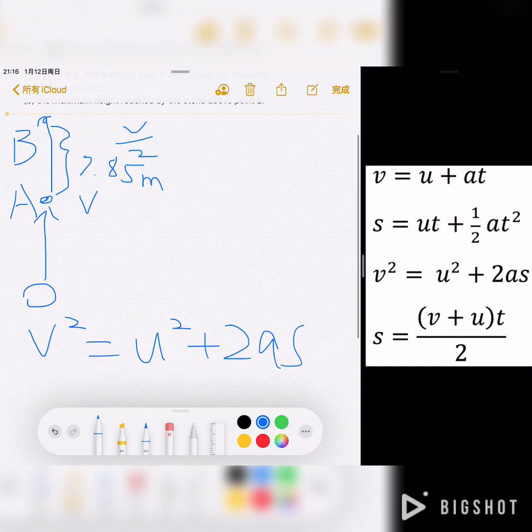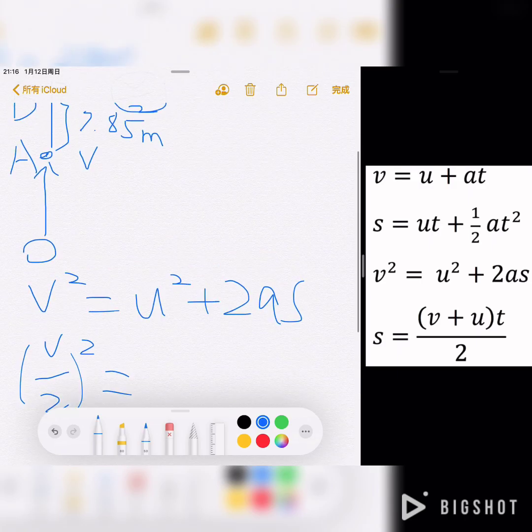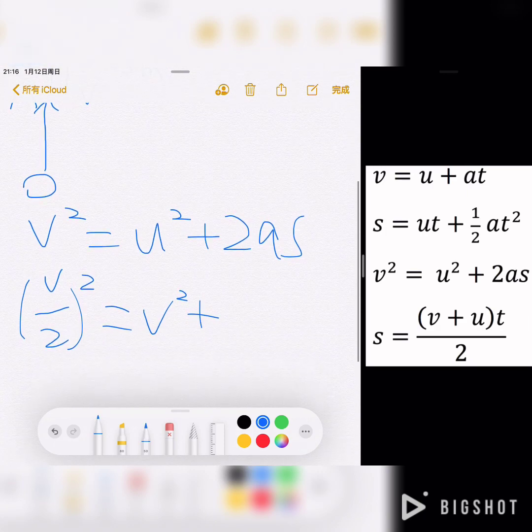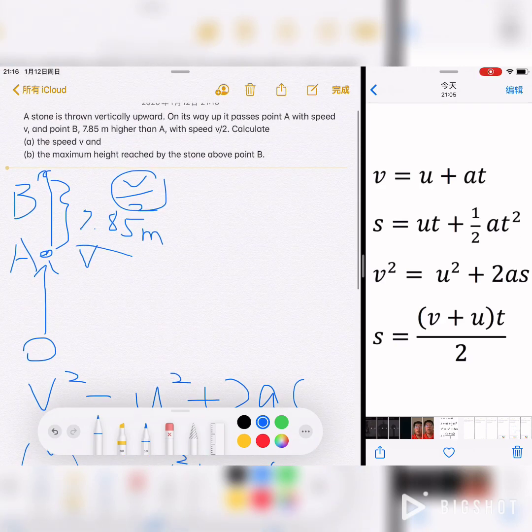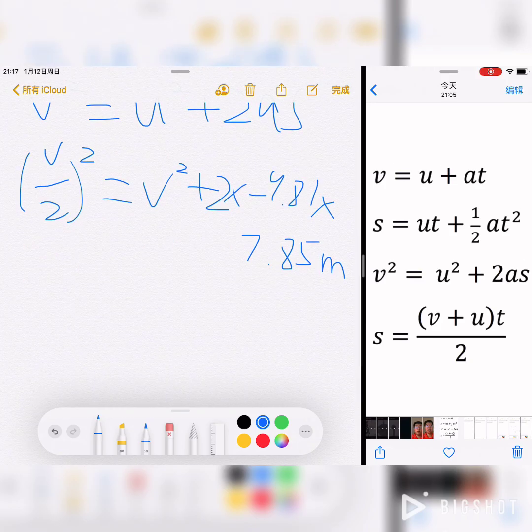V squared is v over 2 squared, which is the final velocity, by the way, and u squared is v squared. And we know that a is the gravitational acceleration, which is negative 9.81, and s, which is the distance, is shown here, 7.85 meters. And then we solve this question and find out that v is approximately 14.3 meters per second.